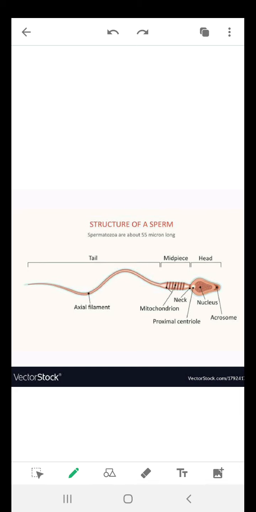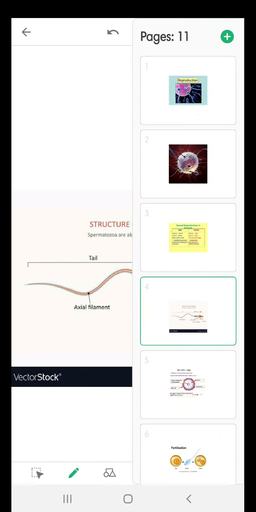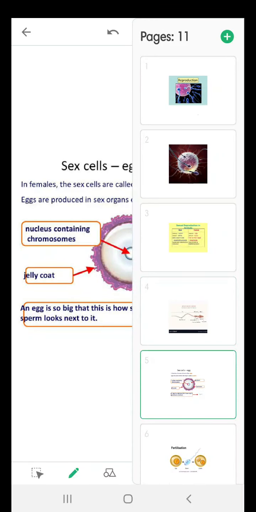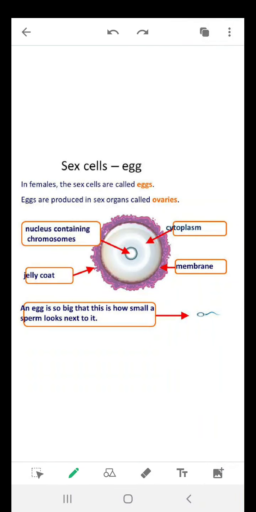The sperm cell is hundreds or even thousands of times smaller than an egg cell. It has a long tail, and the sperm cell is hundreds or even thousand times smaller than an ovum or egg cell.